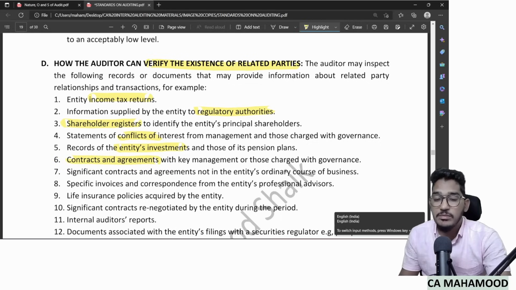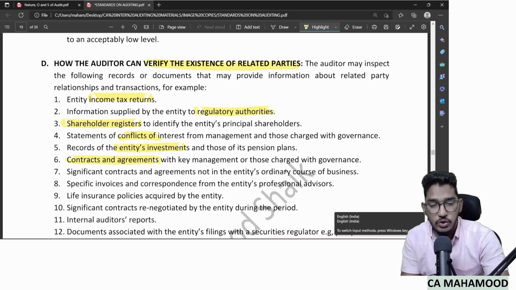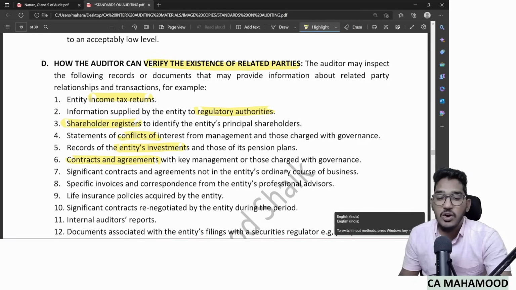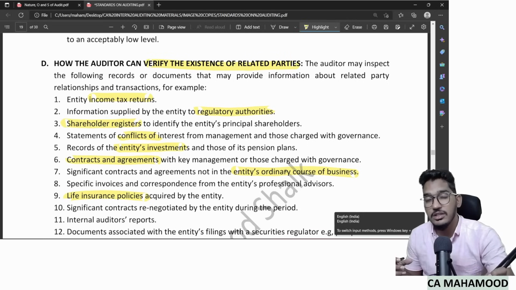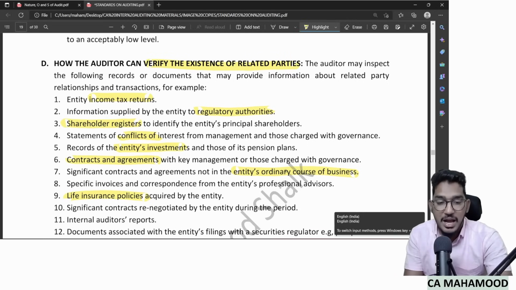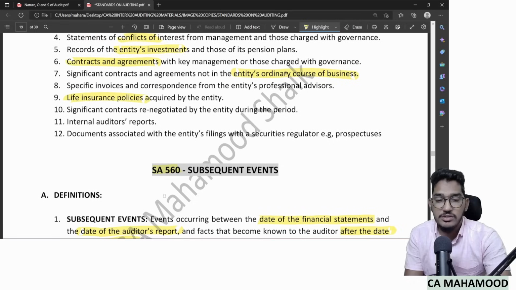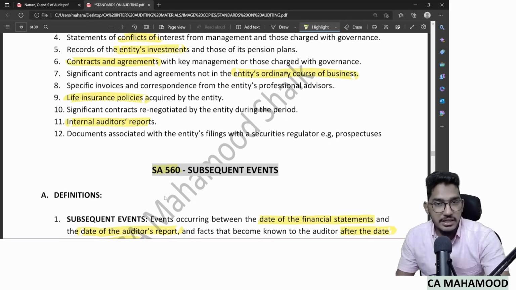Check the contracts and agreements with key management or top level management. Check whether any contracts are not in the ordinary course of business. Check the life insurance policies obtained by your client. Why? Because that will let you know who the key people in the organization are. Similarly, check the internal auditor's report and also the documents filed with authorities like SEBI, etc. If you refer to all these documents, you will get an idea who is a related party and who is not. That's all SA 550 says.